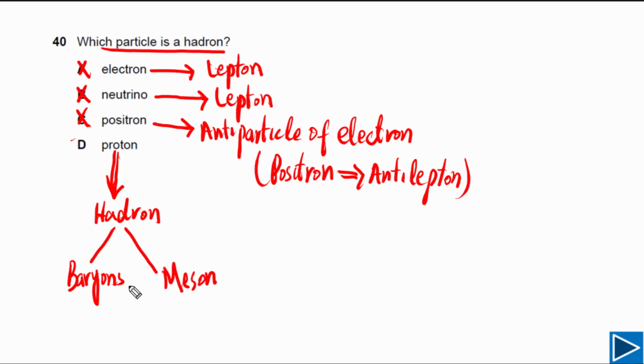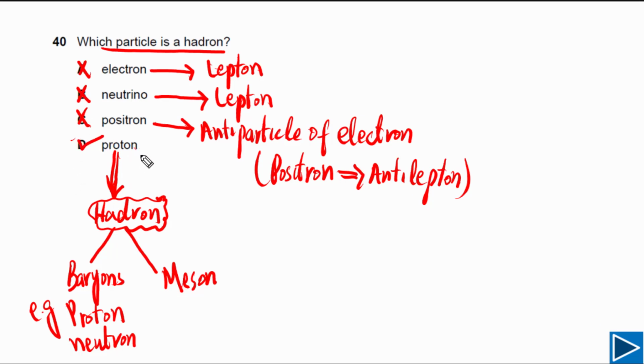In the last slide, we discussed that examples of baryons are protons and neutrons. But baryons and mesons both belong to the hadron family. So this is our right answer. The proton is also a hadron, so our answer is D.